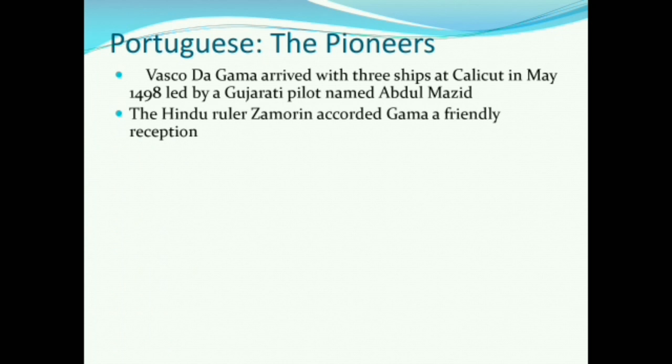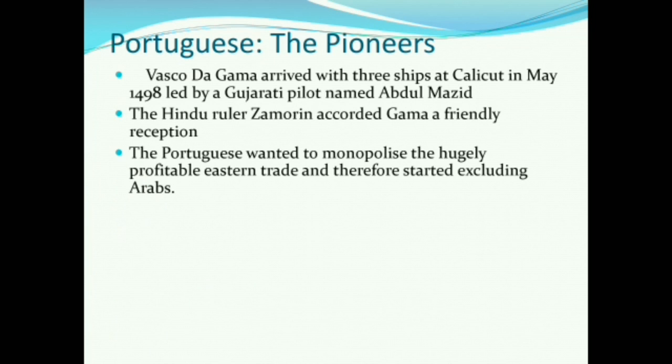Now he was accorded a very friendly reception by the Hindu ruler Zamorin. Now they came as traders, but at that time the trading system had numerous participants. For example, Indians, Arabs, Africans, Chinese, Javanese, etc. And the trade was carried out according to some rules. Okay, it was not like there was loot and piracy going on.